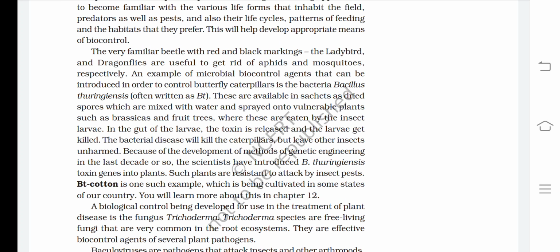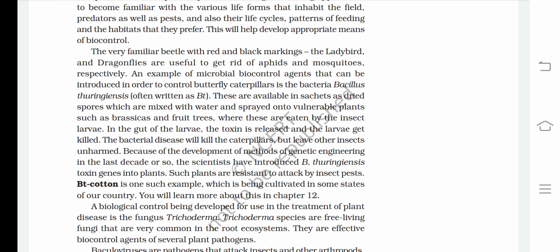These are available in sachets as dried spores, which are mixed with water and sprayed onto the vulnerable plants such as brassicas and fruit trees, where these are eaten by the insect larva. In the gut of the larva, the toxin is released and the larva gets killed. The bacterial disease will kill the caterpillars but leave other insects unharmed.